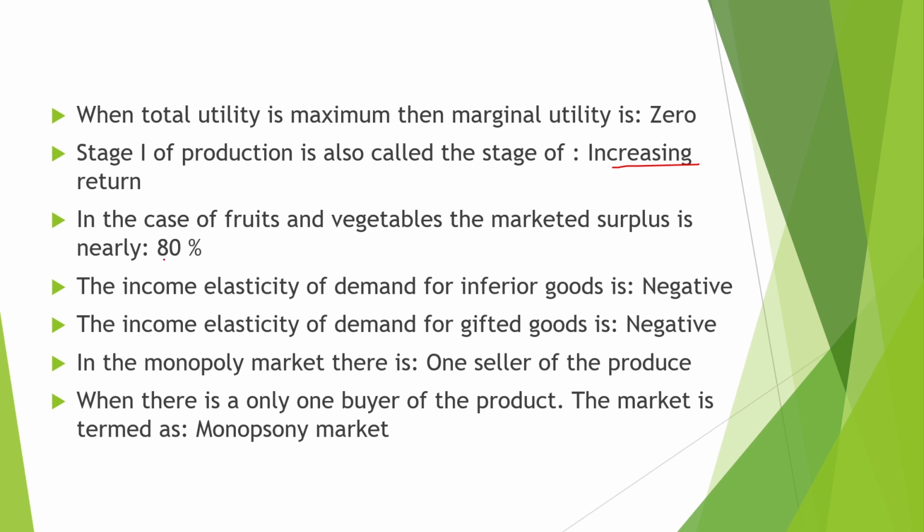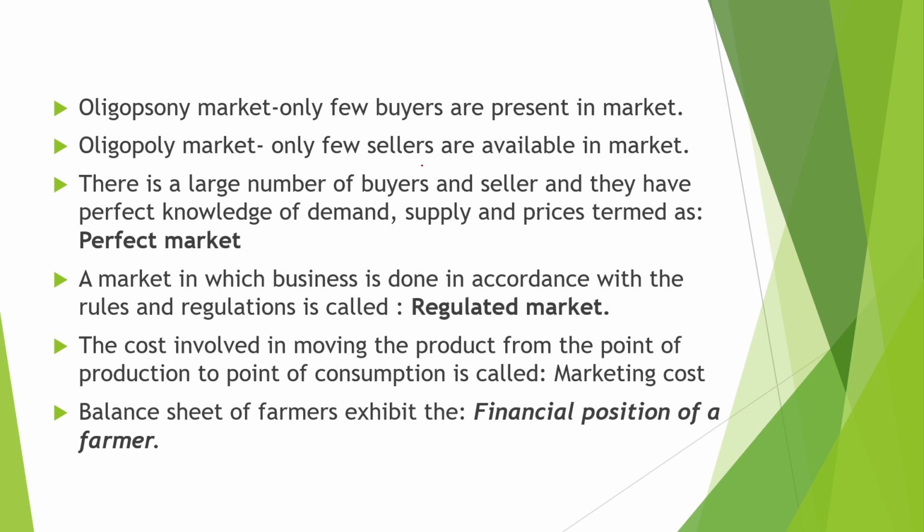In the case of fruits and vegetables, the marketed surplus is nearly 80%. The income elasticity of demand for the inferior good is negative. The income elasticity of demand for the Giffen good is negative. In the monopoly market, there is one seller of the produce. When there is only one buyer of the product, the market is termed as a monopsony market.